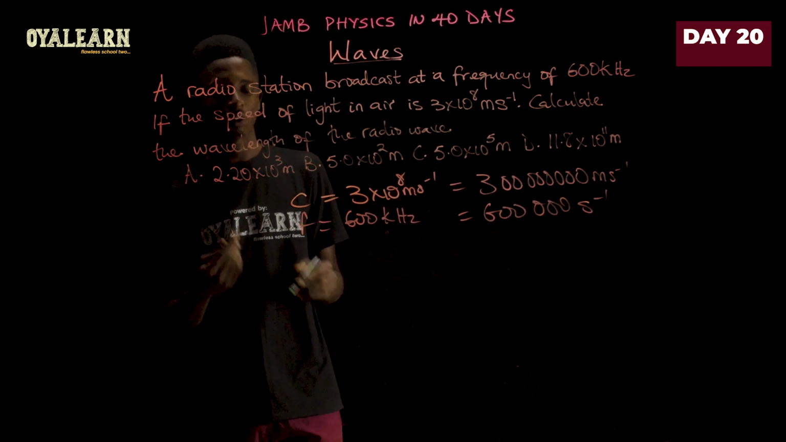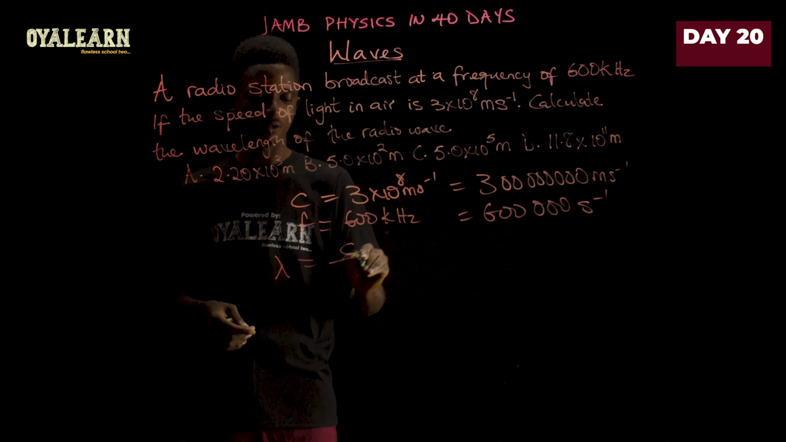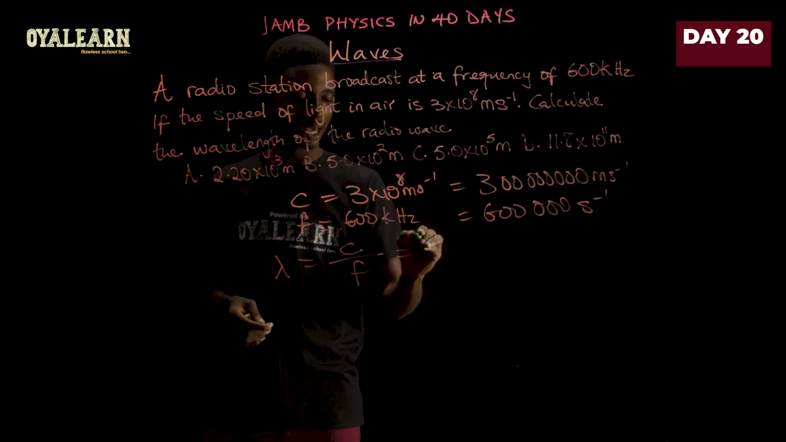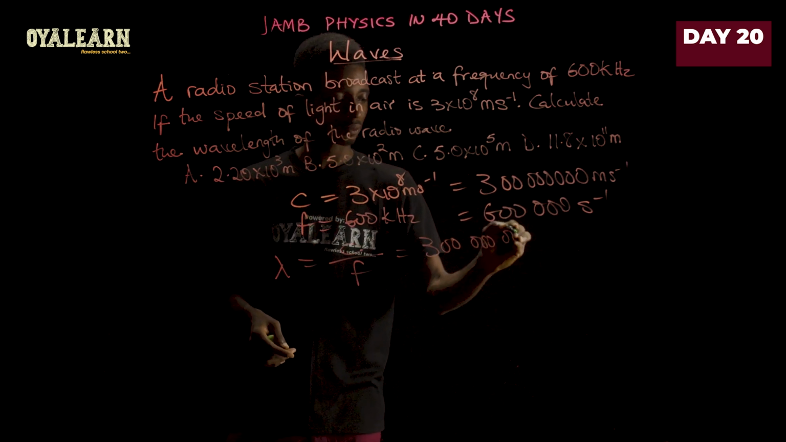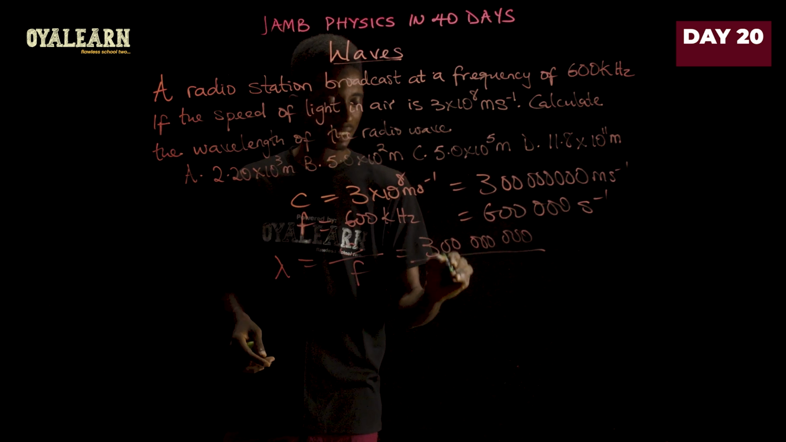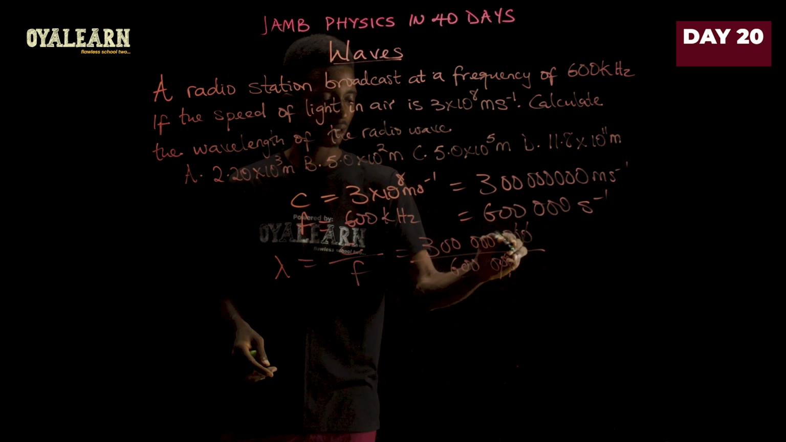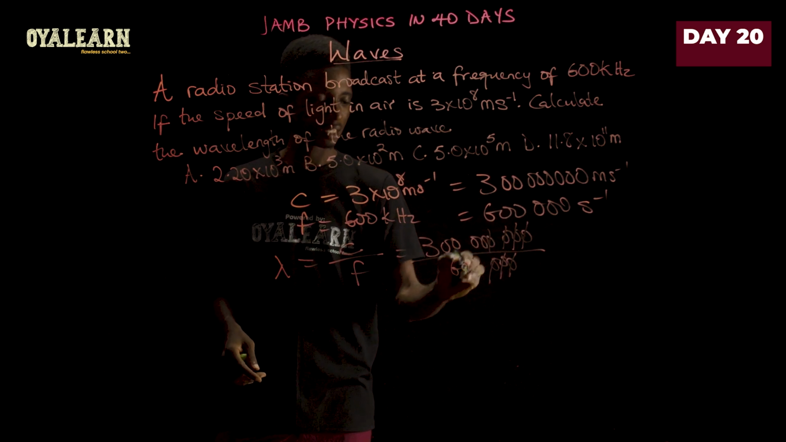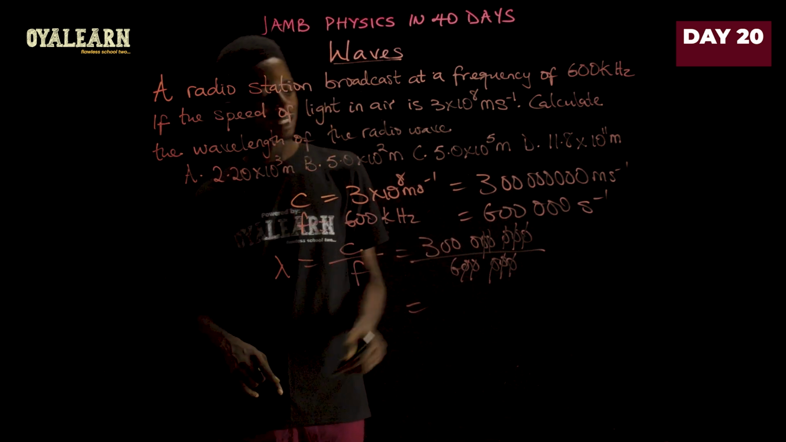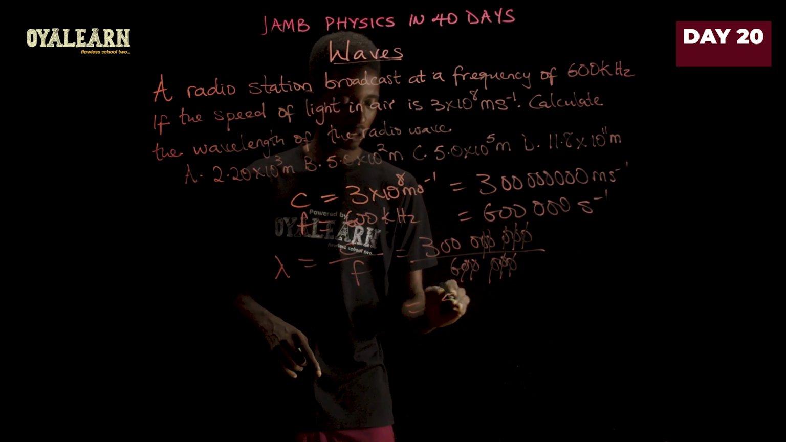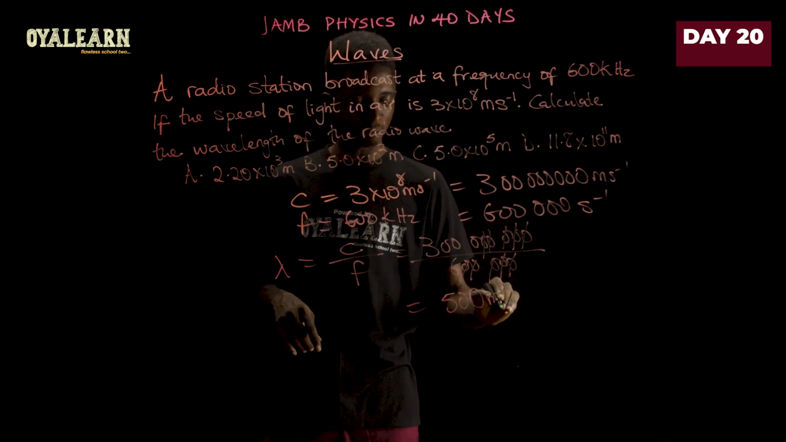Now, let's find wavelength. Wavelength would then be speed of light over frequency. So we have 300 million divided by 600,000. So 0 cancels 0, and we continue like that. So now we have 3,000 divided by 6. That will give us 500. And wavelength is measured in meters.